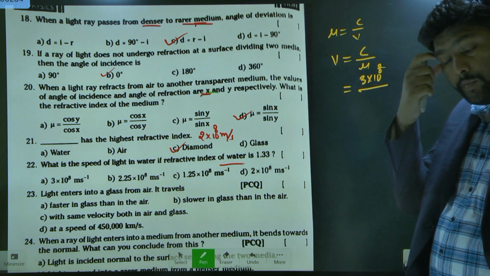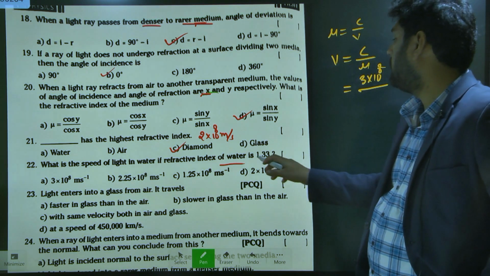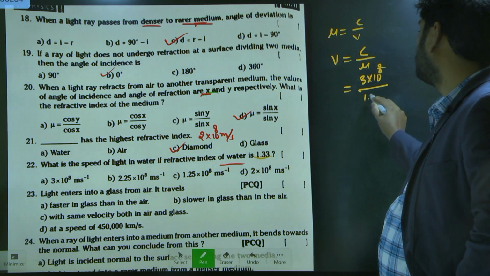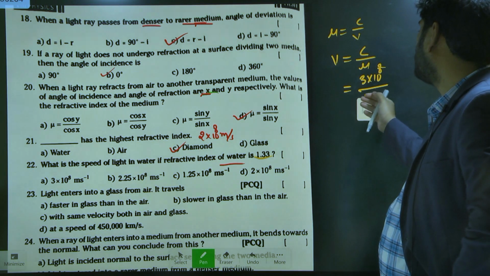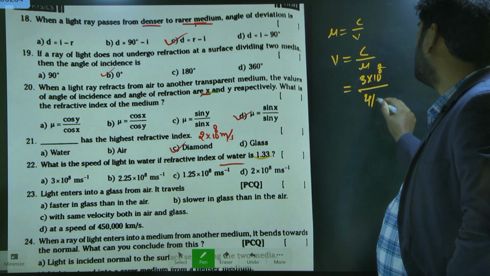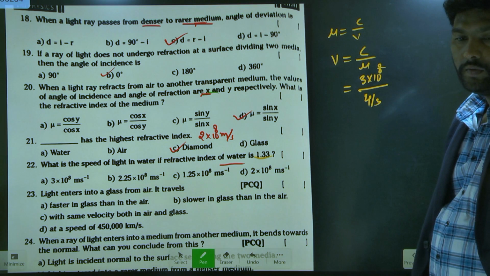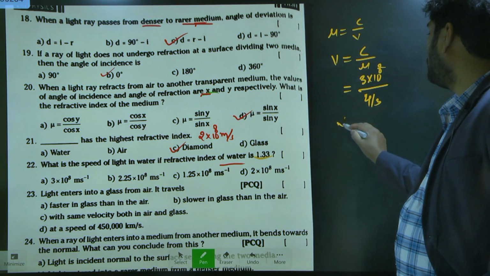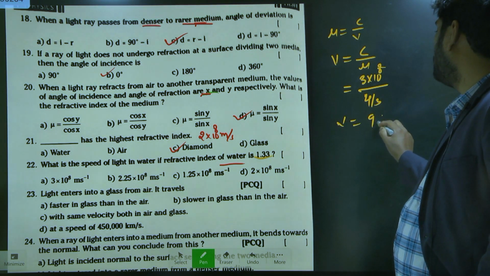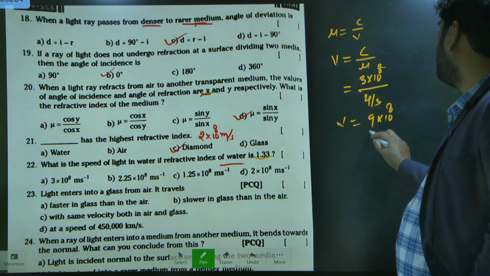What is the value of mu here? Mu value is 1.33. 1.33 you can also write as 4 by 3. When it is 4 by 3, then V is equal to 9 into 10 power 8 by 4.